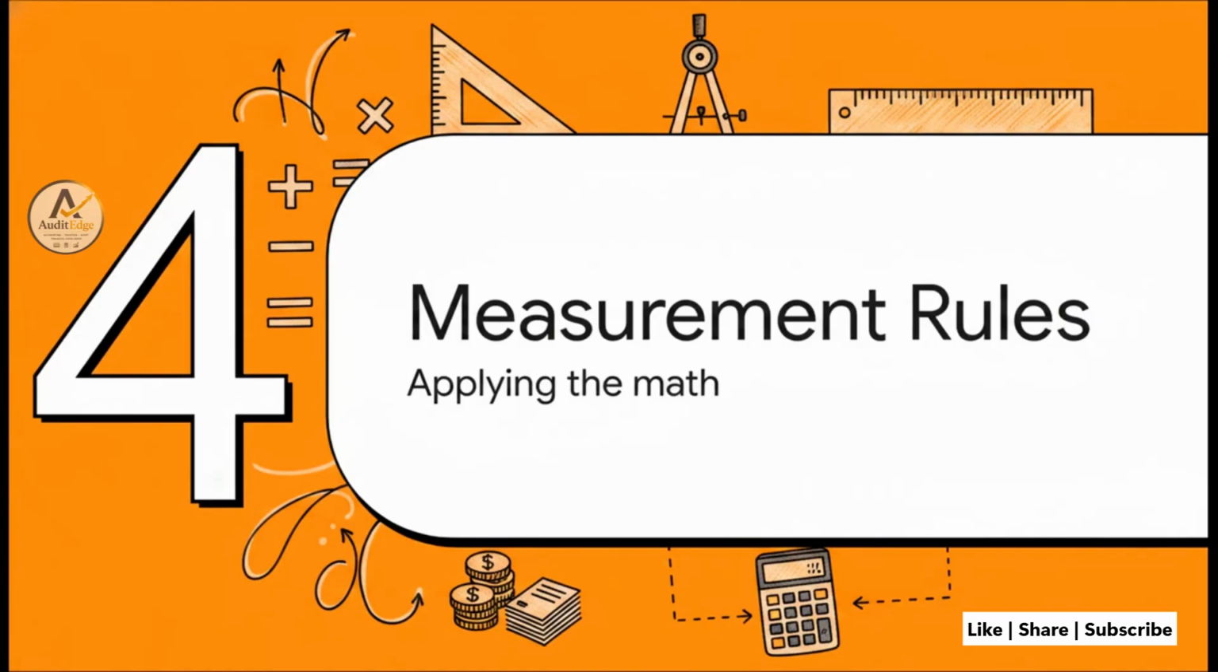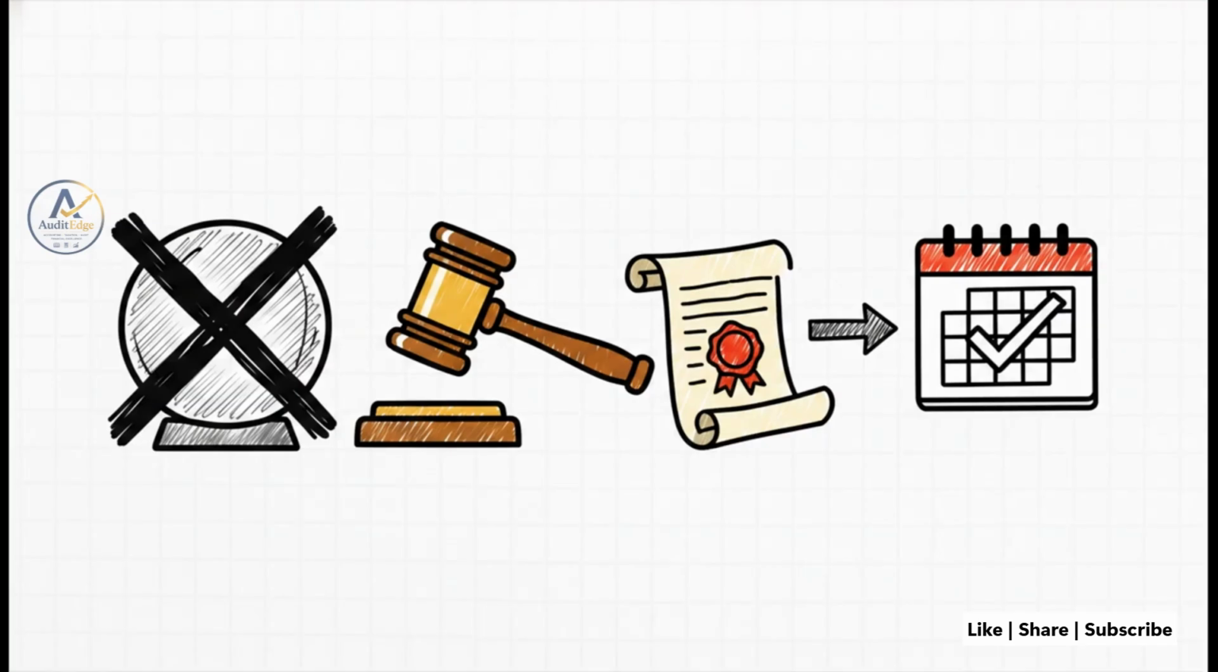All right, Section 4, Measurement Rules. Time to apply the maths. So the really crucial point here is figuring out which tax rate to use. You must strictly measure these using the tax rates expected to apply in the specific future period when the asset is realized or the liability is settled.